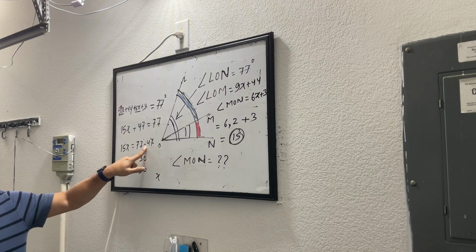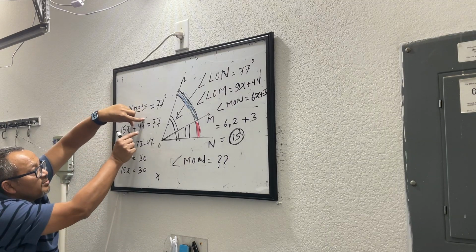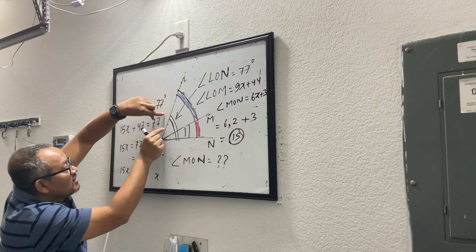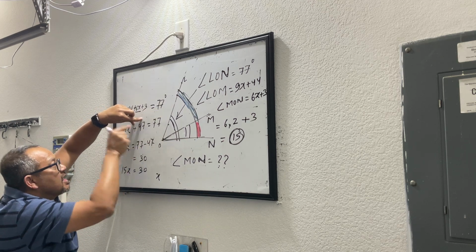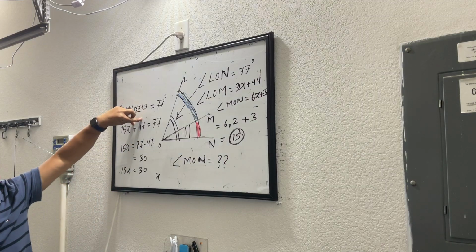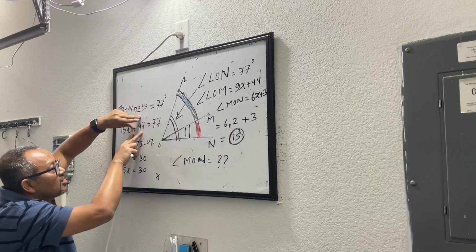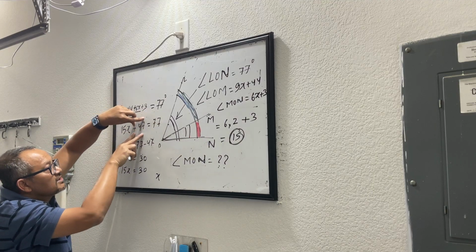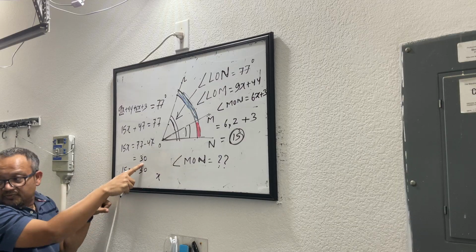Here it's a minus, 77 minus 47. Here you had a plus, right? When you make something cross the equal to sign, plus changes to minus, minus changes to plus, multiplication changes to division, division changes to multiplication. So since we had a plus here, when making this guy cross the equal to sign, the plus will change to minus. So 77 minus 47. That is what gives you 30 here.